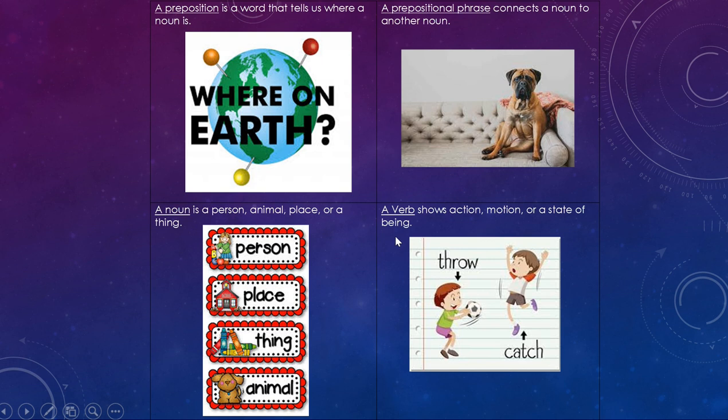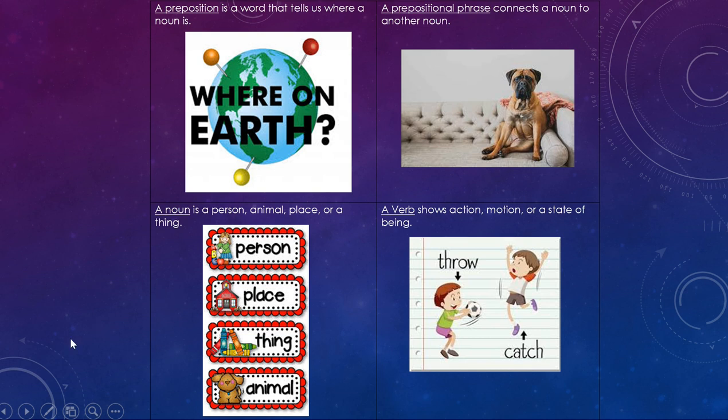We also, in our prepositional phrase, are going to include a verb. A verb shows action, motion, or a state of being. So if I throw a ball, the action or the verb would be throw. I'm throwing the ball. That's the action I am taking.